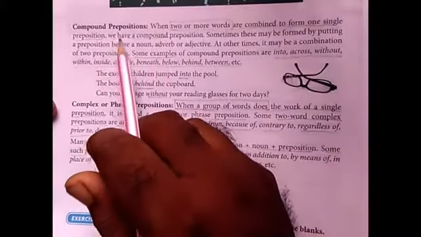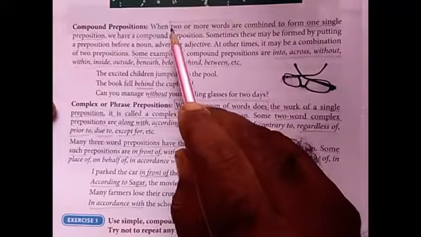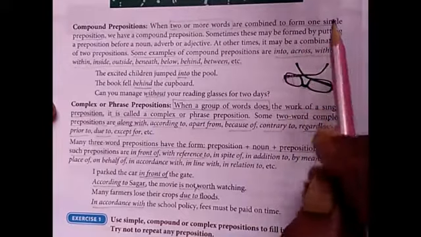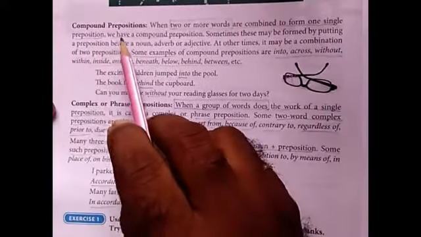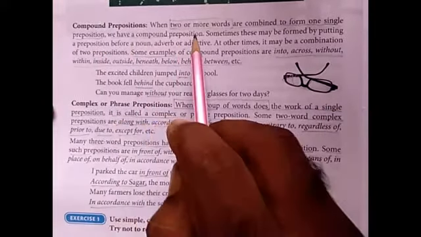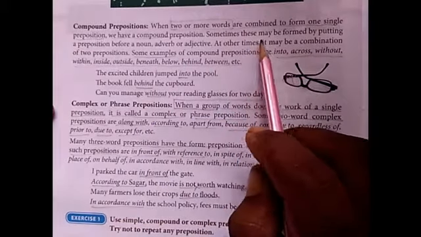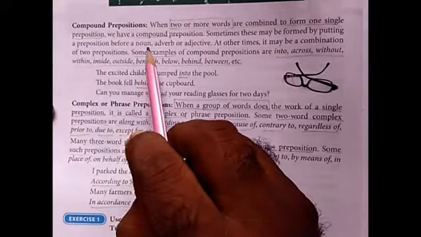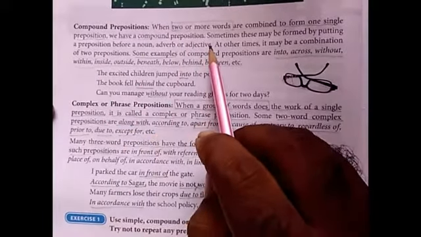Next, let us see compound prepositions. When two or more words are combined to form one single preposition, we have a compound preposition. Sometimes these may be formed by putting a preposition before a noun, adverb, or adjective.